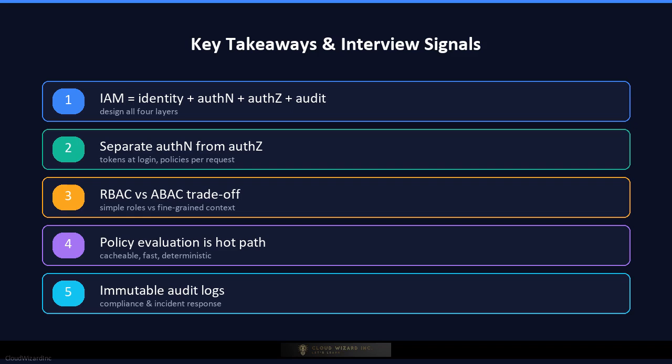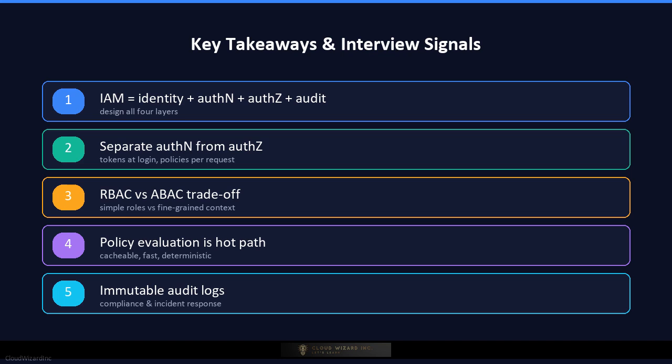Key takeaways for your interview. First, IAM is not just login. It is identity, authentication, authorization, and audit together, so design all 4 layers. Second, separate authentication from authorization. Issue tokens at login, then evaluate policies per request without re-authenticating.